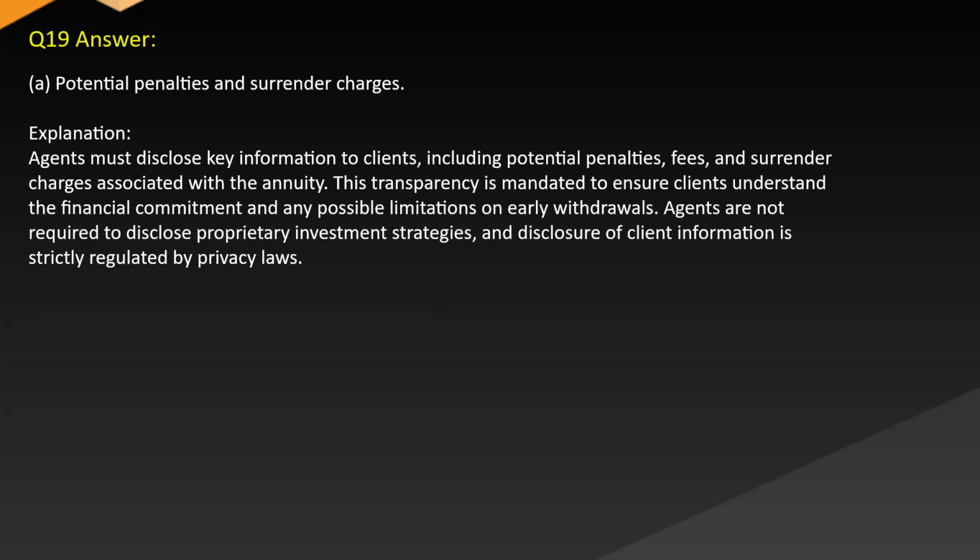Answer A. Potential penalties and surrender charges. Explanation: agents must disclose key information to clients, including potential penalties, fees, and surrender charges associated with the annuity. This transparency is mandated to ensure clients understand the financial commitment and any possible limitations on early withdrawals. Agents are not required to disclose proprietary investment strategies, and disclosure of client information is strictly regulated by privacy laws.